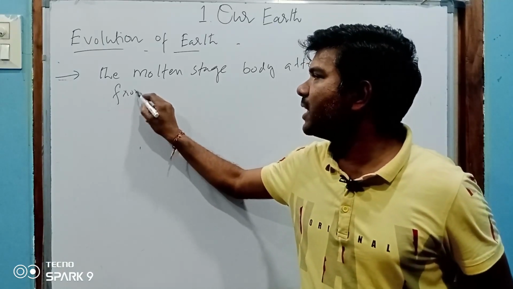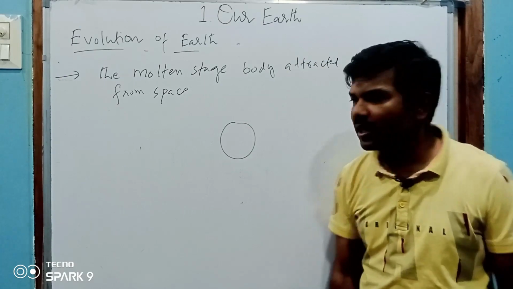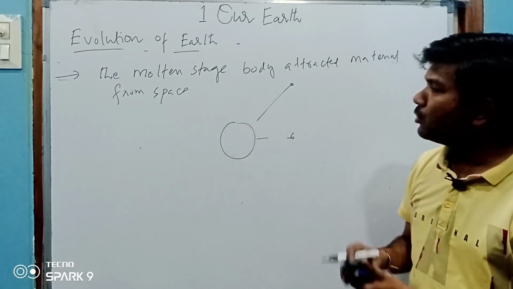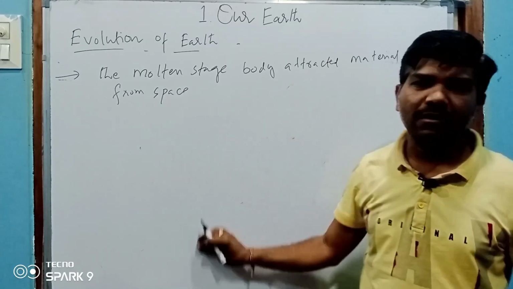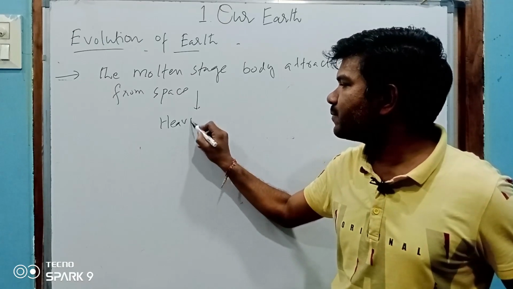It attracted some material from space. For example, this is a molten stage material. It is attracting some material, and those materials were heavier. Okay, attracting from space, heavier material